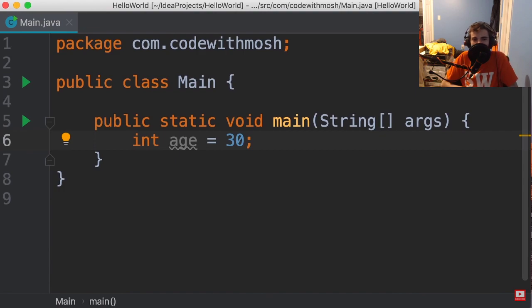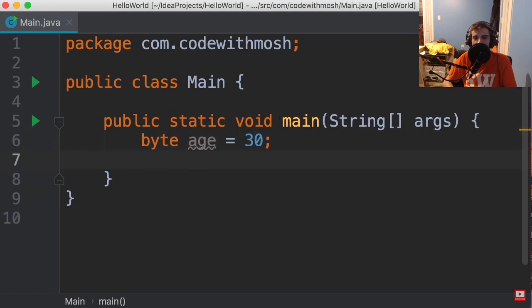Earlier we used an integer for storing someone's age, but as you learned, integers take 4 bytes and allow us to store values up to 2 billion. We don't need 4 bytes of memory to store someone's age. All we need is 1 byte, because with 1 byte we can store values up to 127. So I'm going to change this to byte. That is better.